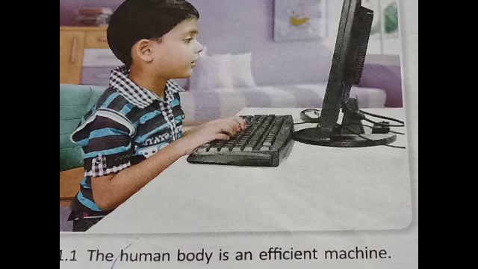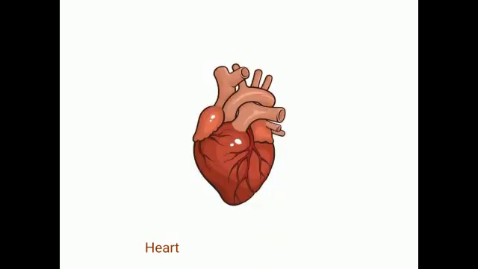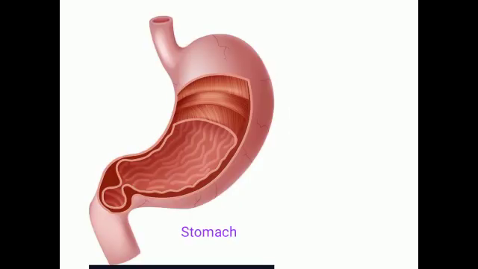Okay, students, I will ask you some questions. You will find the answers. First one, name the organ which pumps the blood to various parts of our body. What is the answer? See the picture. The heart. The heart pumps the blood to various parts of our body. Next question. Name the organ which churns the food. Can you guess? Yes, see the picture. The stomach. The stomach helps in churning the food and is a part of the digestive system.